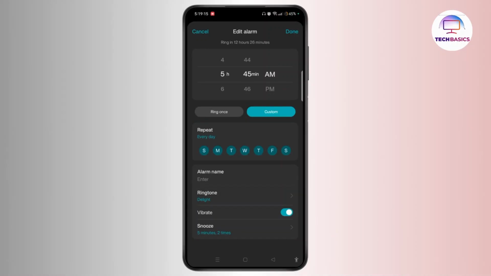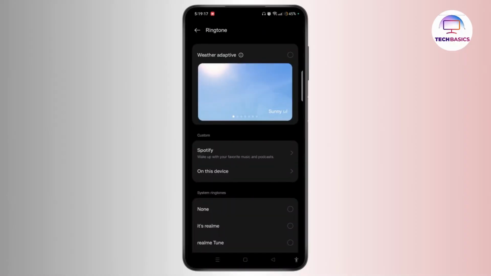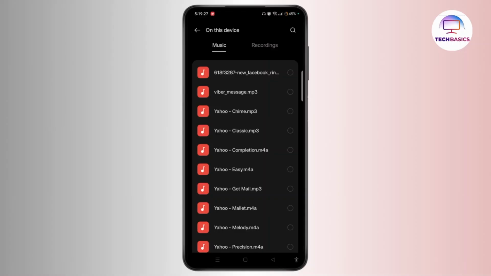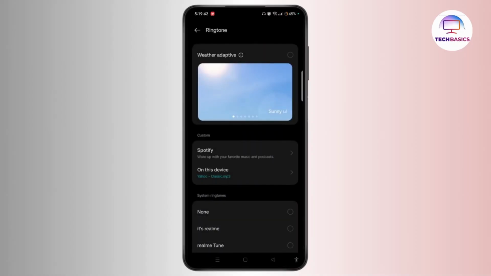Now select the ringtone option and here you need to choose the custom section. You can choose from Spotify or from this device. So let's choose from this device by selecting on this device. Now you can select music or recordings and choose a particular custom song. And you have to simply select that particular song and when you come back, you will now successfully get custom alarm sound on Android. So that's all for today.